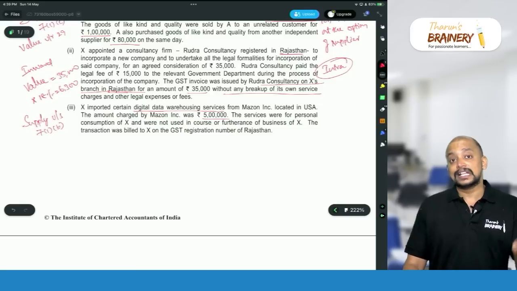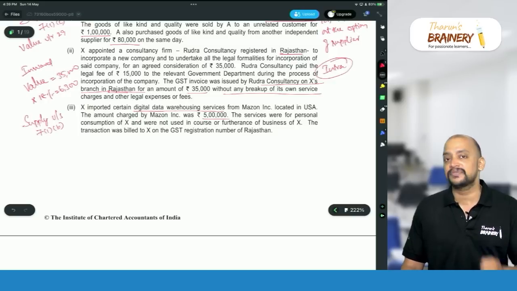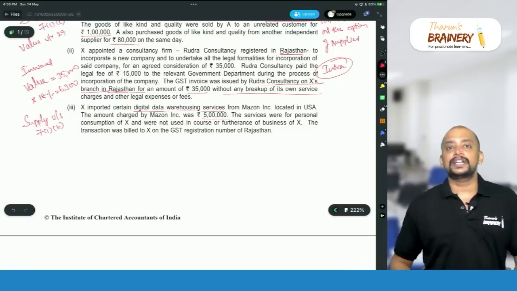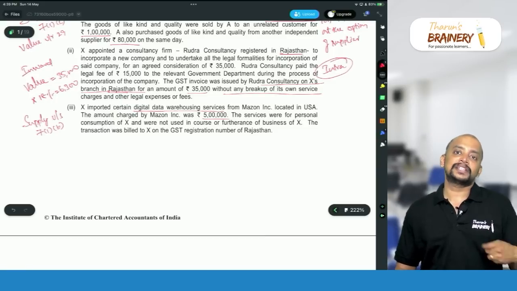If the recipient is other than a non-taxable online recipient, then the recipient will pay GST under RCM. In this case, if you see, the recipient is other than a non-taxable online recipient. Who is a non-taxable online recipient? Any unregistered person who is importing services for other than business or commerce.